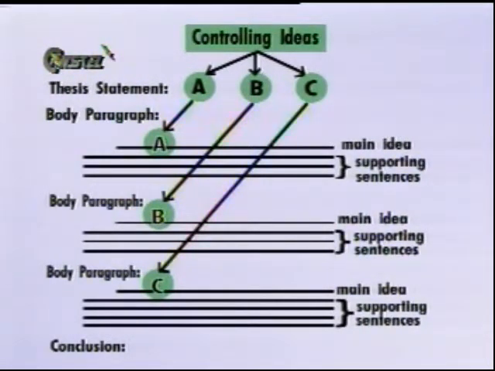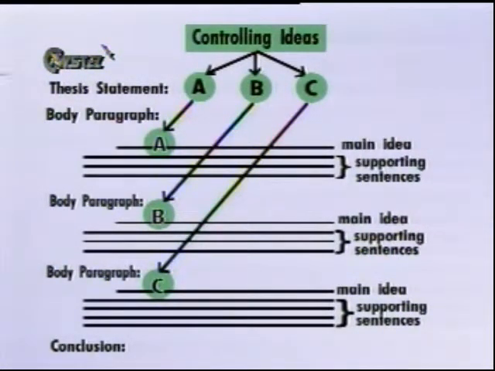Controlling idea B, on the other hand, becomes the main idea of the second body paragraph, which is elaborated by supporting sentences. Lastly, controlling idea C functions as the main idea of the last paragraph, which is similarly expanded by supporting details. The outline ends with the conclusion.